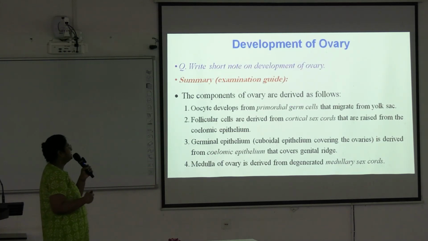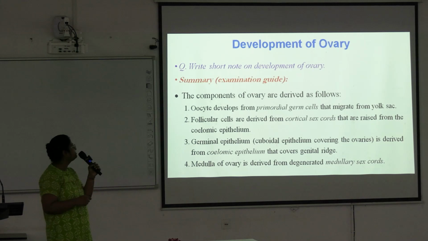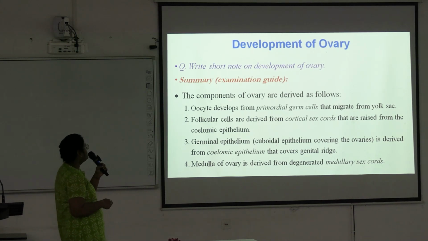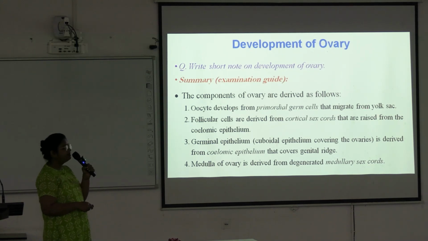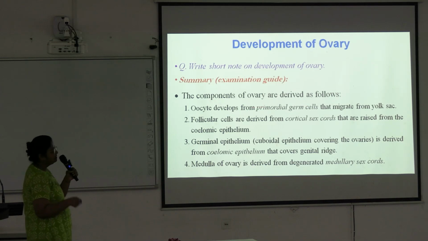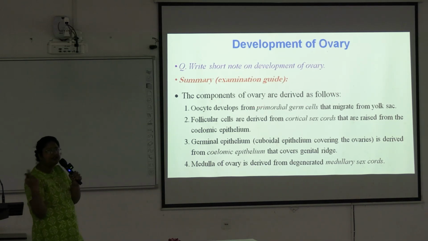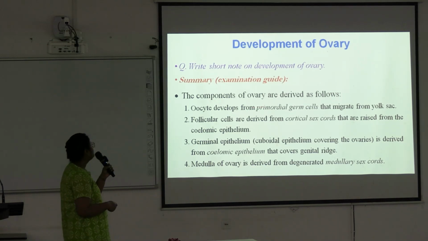Next we discuss the development of ovary in detail. The components of ovary are derived as follows. Oocyte develops from primordial germ cells that migrate from the yolk sac. Primordial germ cells, you have seen in the previous picture, migrating from the yolk sac.